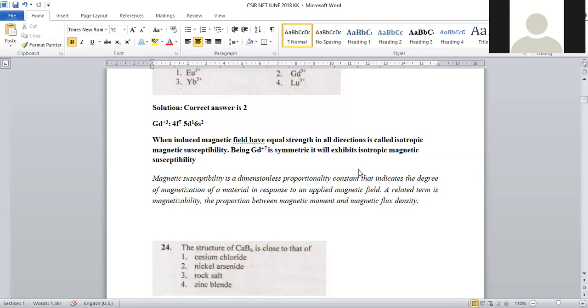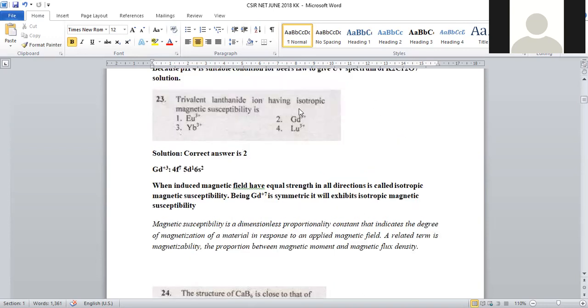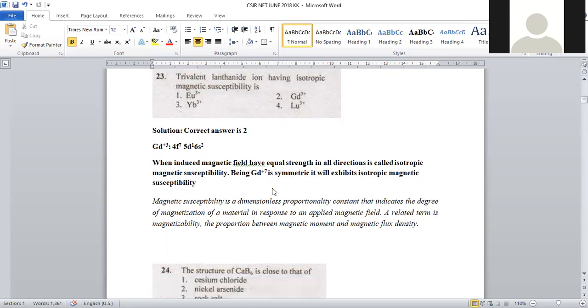If we change the direction or orientation of the molecule and its magnetic susceptibility varies, that is called anisotropic. We have to predict the lanthanide element with isotropic magnetic susceptibility. They have given trivalent lanthanide elements, and among those we have to predict the suitable one.